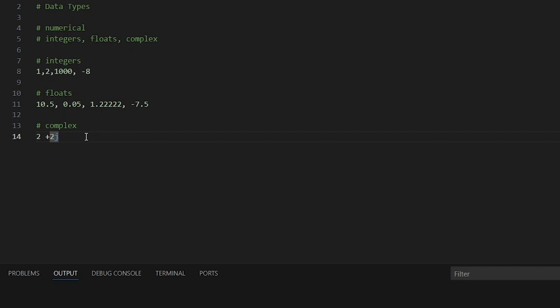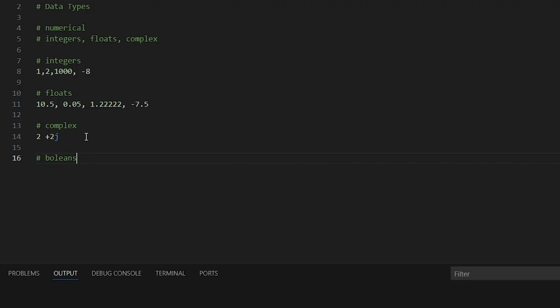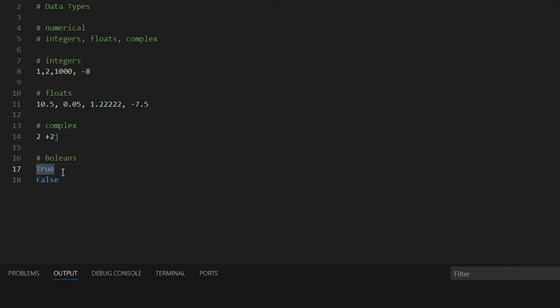Now, going back to our data types, we looked at the numeric. Now, let's look at another type of data, which is Booleans. When we talk about Booleans, we have two possible values under the Boolean types. We have the true and we have the false. True is used to denote when a condition is true.